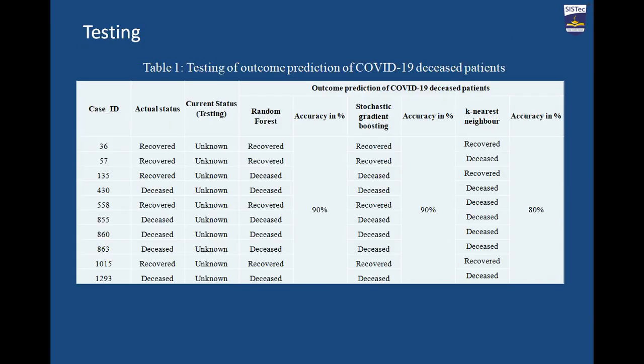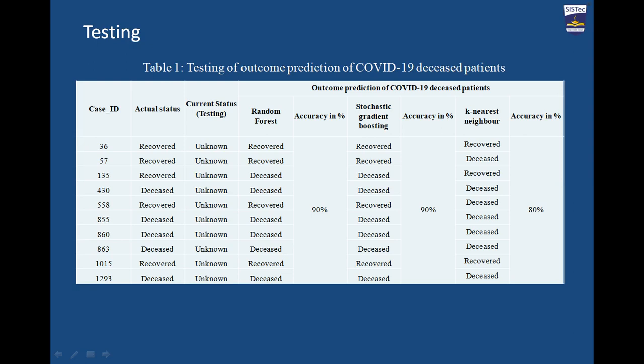This table shows the testing result along with the percentage of prediction accuracy of each model used in the study. See what happened: these are the patient ID numbers, and for these patients the actual status was known. For the testing purpose, I changed these values into unknown values, applied them to our trained model, and received these results.